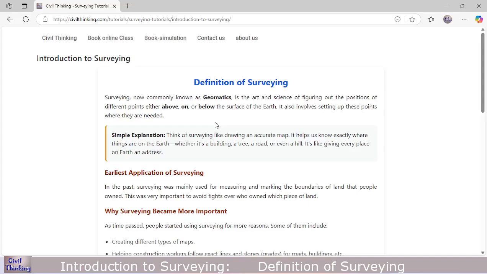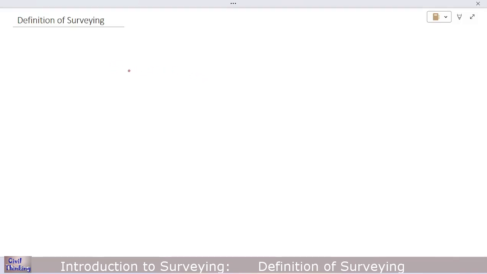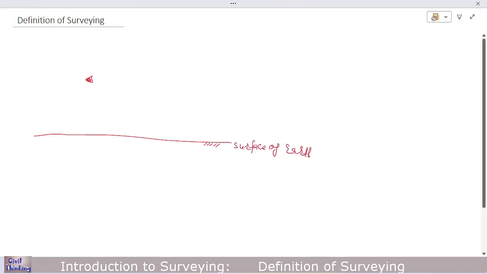It also involves setting up these points wherever they are needed. Let me explain this. For example, if we have a point, and this is the surface of the earth, then this point is above the surface of the earth.